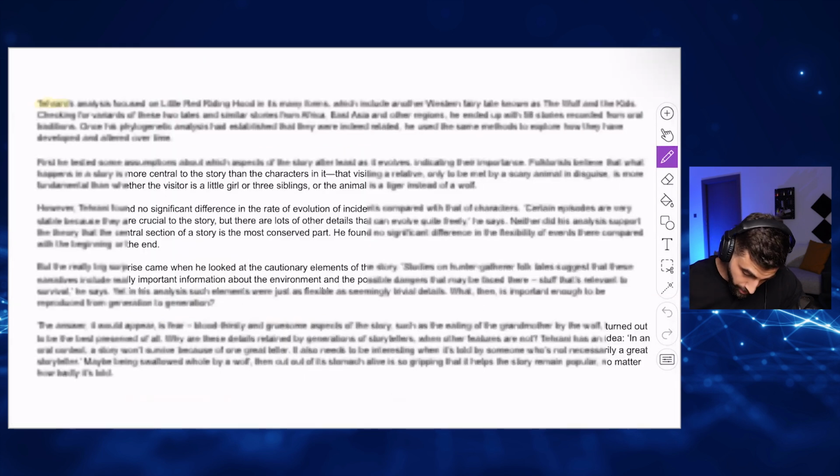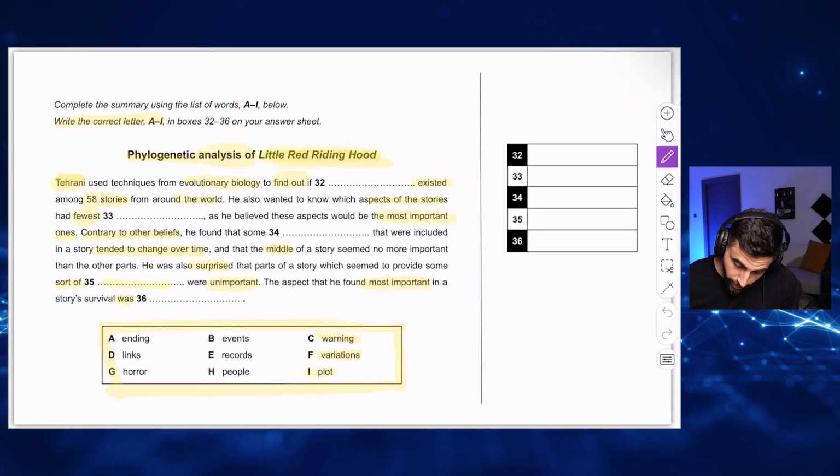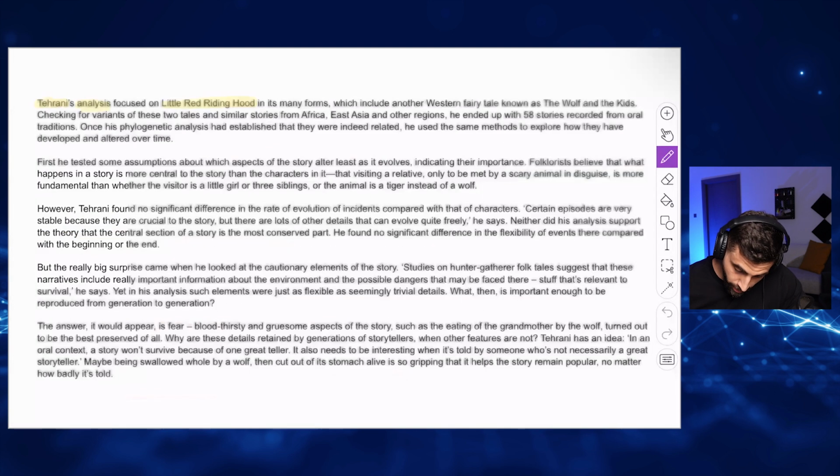Okay. Focused on Little Red Riding Hood. Okay. In many forms, which include another Western fairy tale known as The Wolf and the Kids. So it looks like they call it Layla and the Wolf and the Kids. Just different versions.